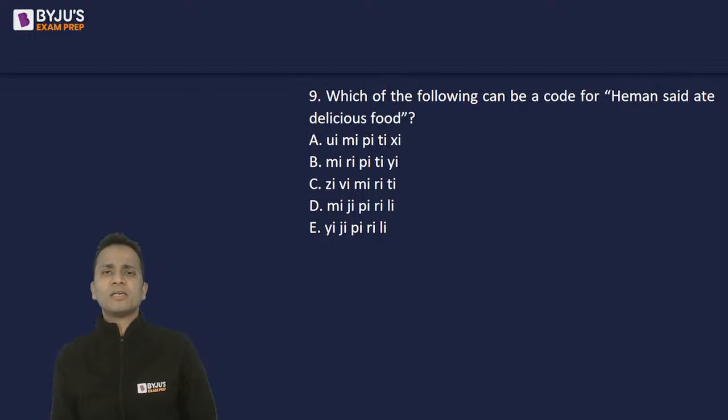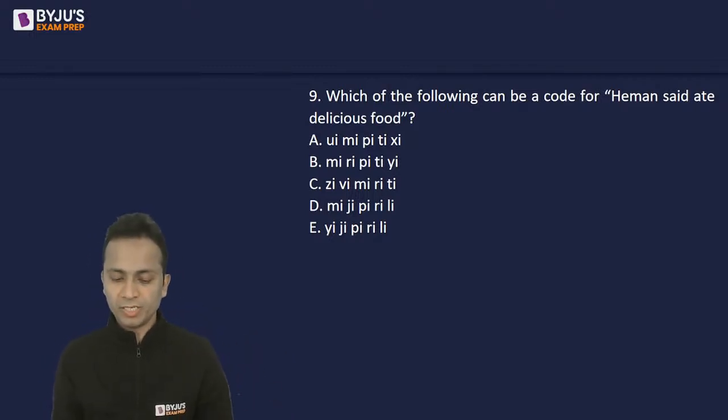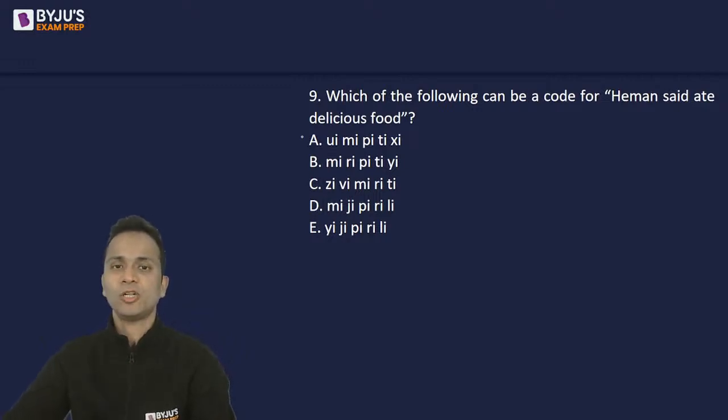No, Harshit, but these are based on the same concepts, same level of difficulty. All right, let's solve this.